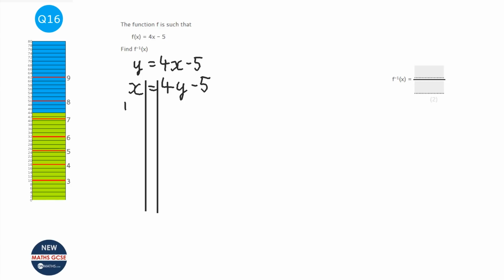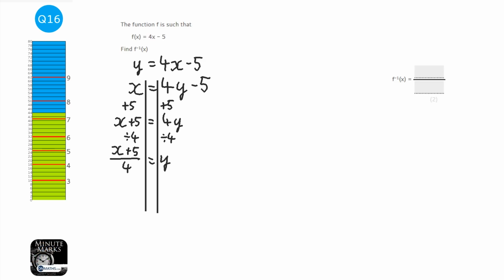So the first thing I need to do is add 5 to both sides. So we're going to have x plus 5 equals 4y. And next thing I need to do is divide by 4 both sides. And the way of doing that really is just with a fraction. So y is (x plus 5) over 4. Now we made up y. Y represented the function initially, and then it represented the inverse function essentially. So all we need to do is finish that off. So f to the power of minus 1 of x equals (x plus 5) over 4. If I just put that into the answer box.